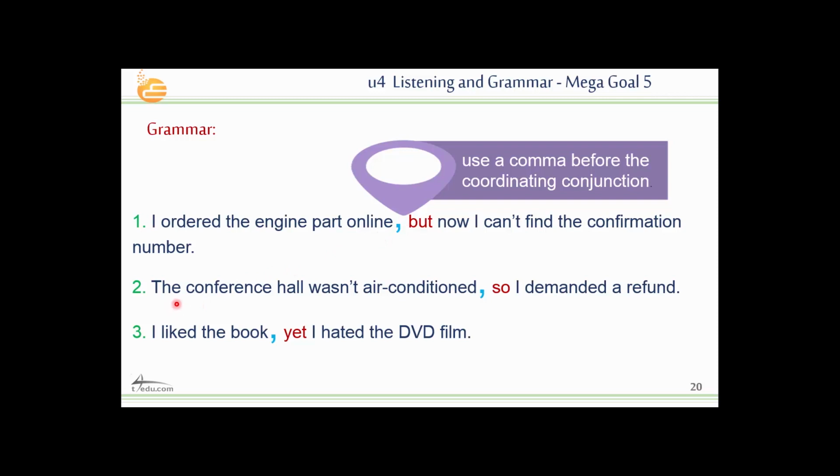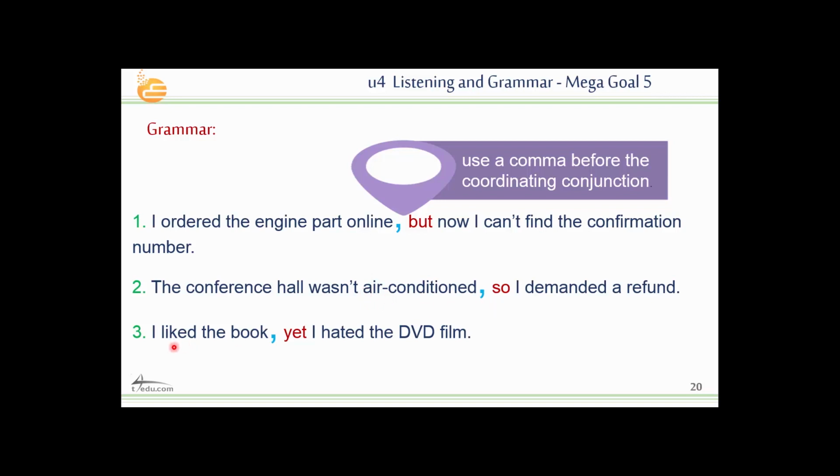Number 2, the conference hall wasn't air conditioned, so I demanded a refund. This is the cause and here the result. Because the conference hall wasn't air conditioned, I demanded a refund. So here, this is a result. I use what? I use so. So as a result of this cause or this reason, right?